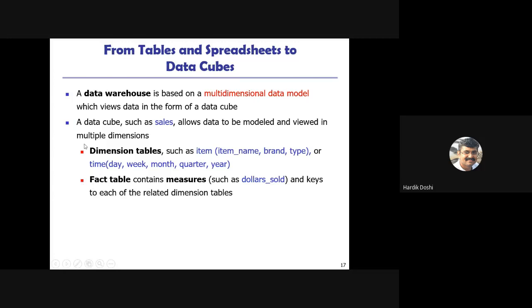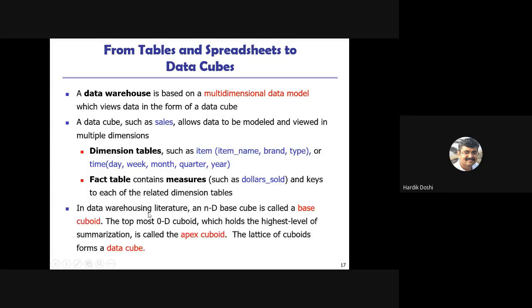And for the fact table, we require dimension tables because we should know which item is sold at which time and what amount. So the fact table is a measure table. It is also termed a measure table. So there are two types of tables in a data warehouse, the dimension table and the fact table. Earlier, in our relational database we had two types of tables, master table and detail or transaction table. Over here we have dimension table and fact table.